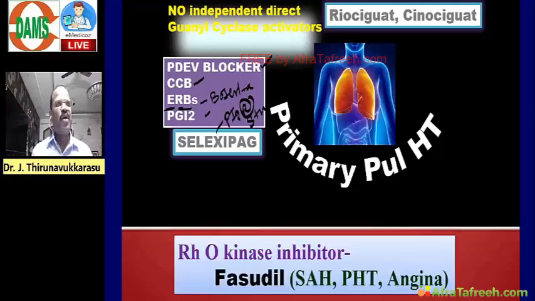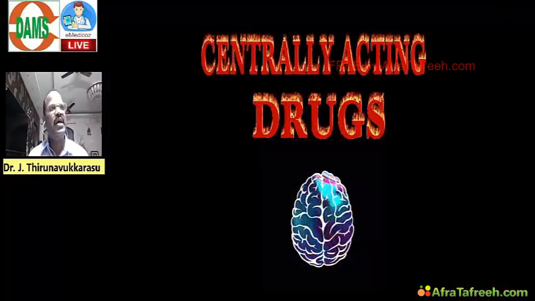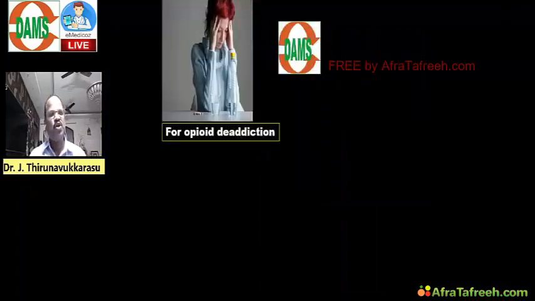And then we have fasudil. This question came already 3 to 4 times in the AIIMS paper, so you must know. Rho kinase enzyme blockers like fasudil are also useful for treatment of pulmonary hypertension. And then must know points in CNS. Look here. In CNS, you must know